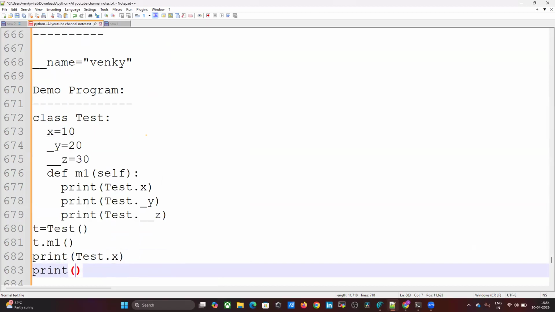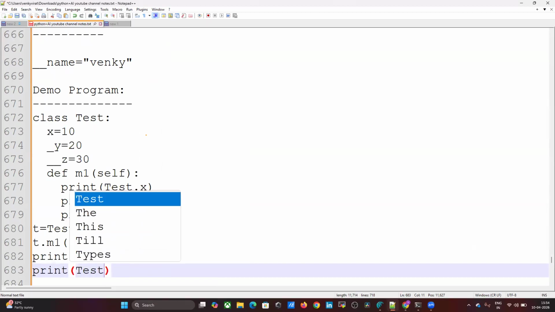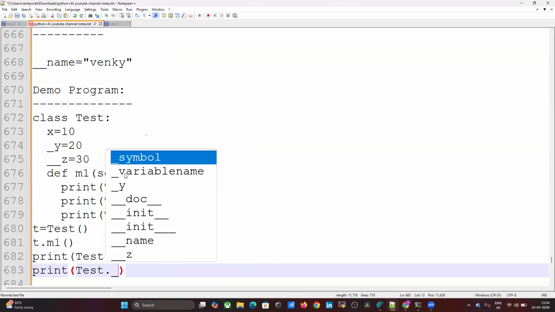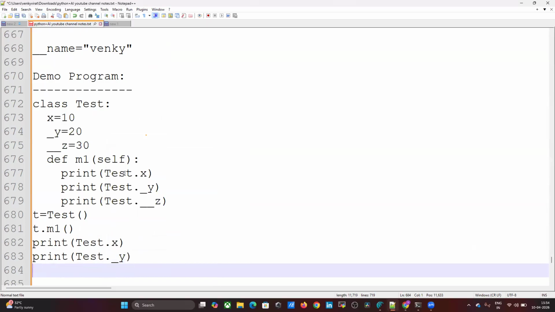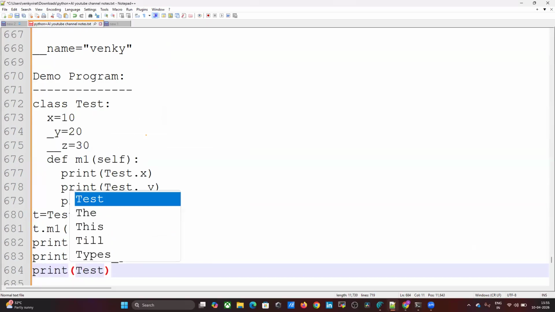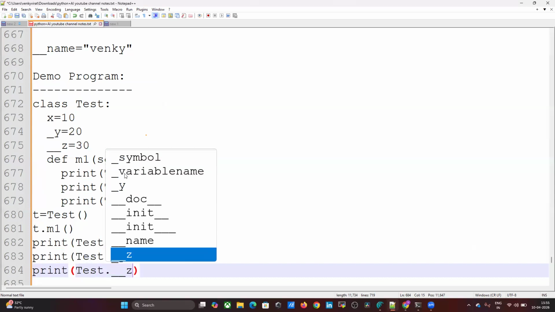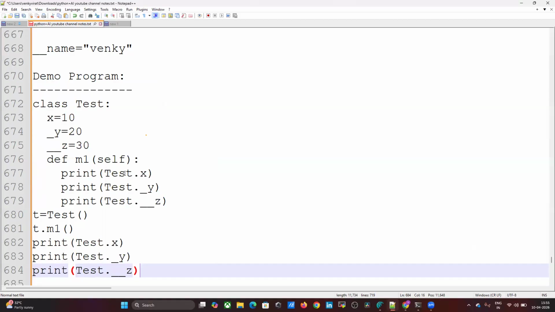I'm calling Test._y. Next, print Test.__z, the private variable I'm calling. Then we will check which one is accessible and which one is not accessible.